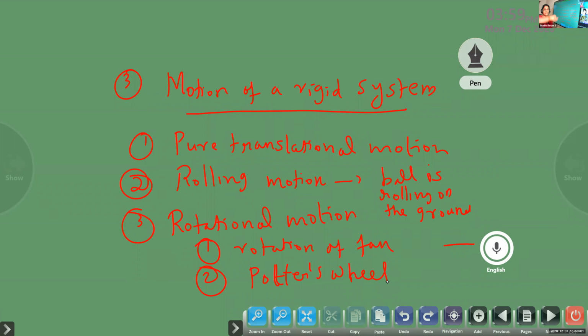You see, they must be rotating it in order to make a shape. So that is rotation of a fan, potter's wheel, and also the electric motor. An electric motor also rotates about its own axis. So these are some examples of rotational motion. Details we will study in the next class. Okay. So I am winding up the session, children. Thank you.